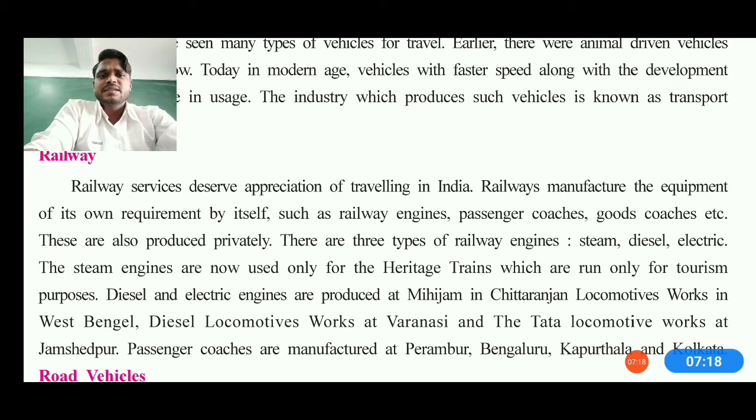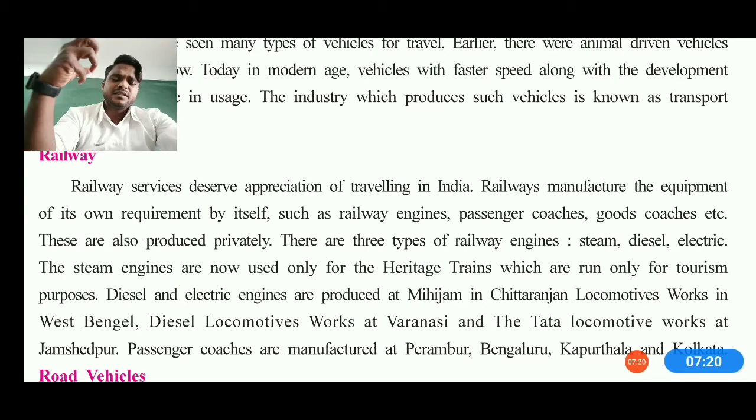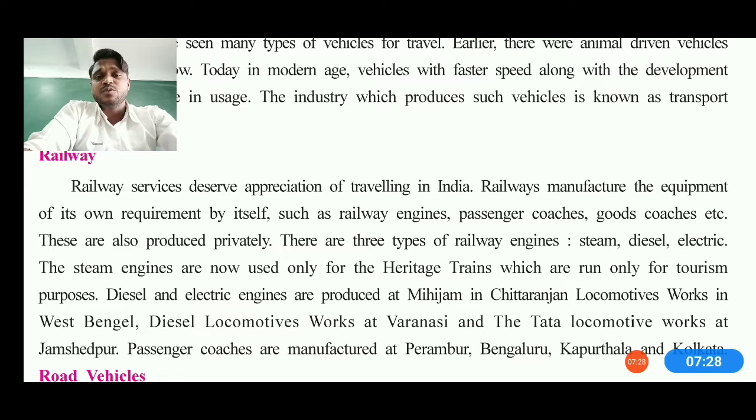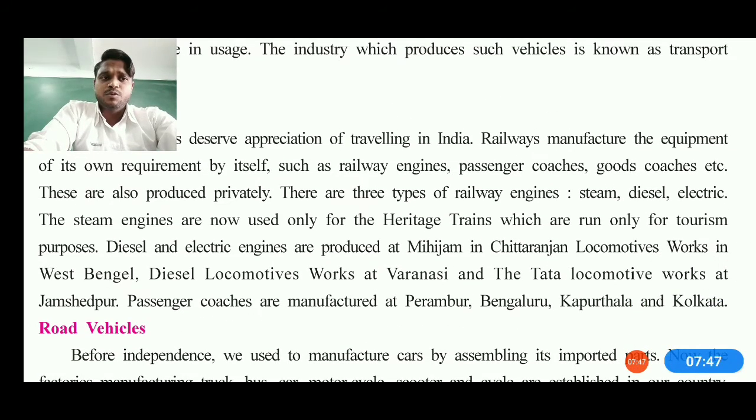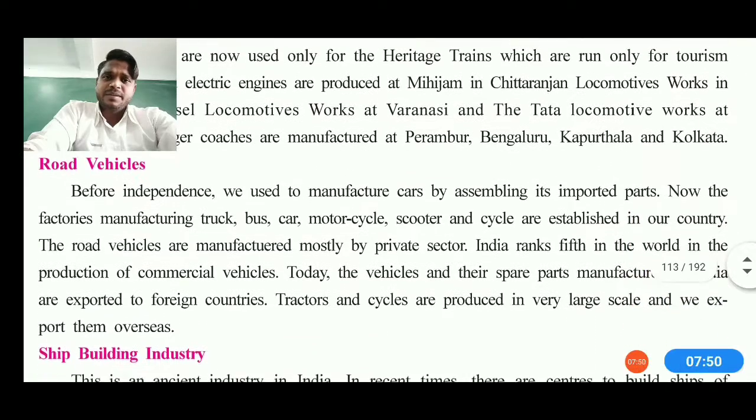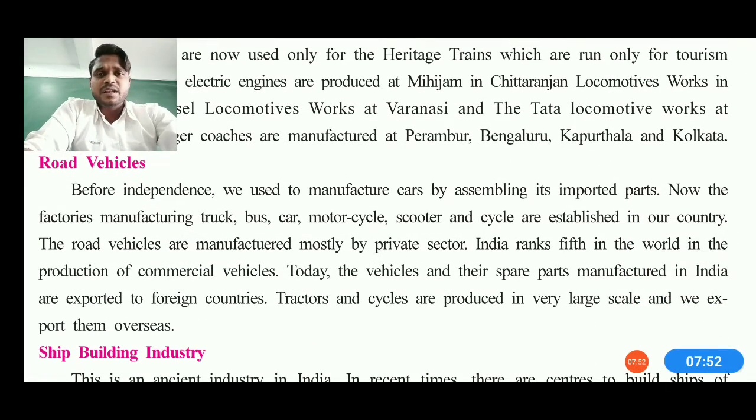Diesel electric engines are also producing heavy power which can transport not only men but material from one place to another, as well as animals and other goods too. Diesel and electric engines are produced at Mejam and at the Chittaranjan Locomotive Works in West Bengal. The Diesel Locomotive Works at Varanasi is also located there, and Tata Locomotive Works at Jamshedpur. Passenger coaches are made at Perambur, Bengaluru, then Kapurthala and Kolkata. So these are the basic things associated with the railway industries.